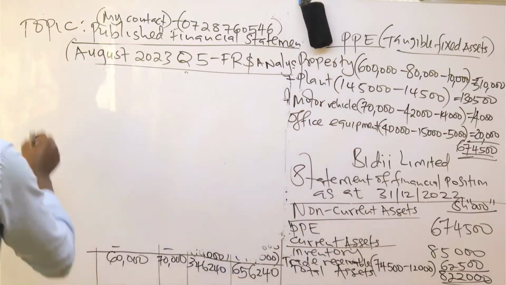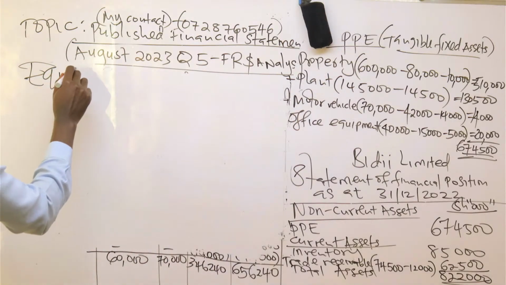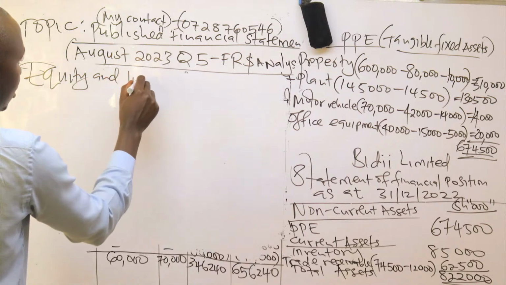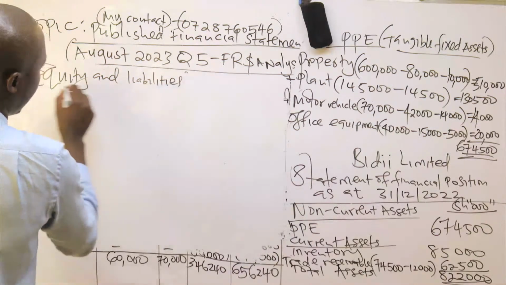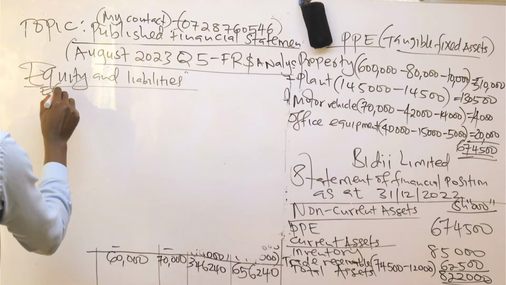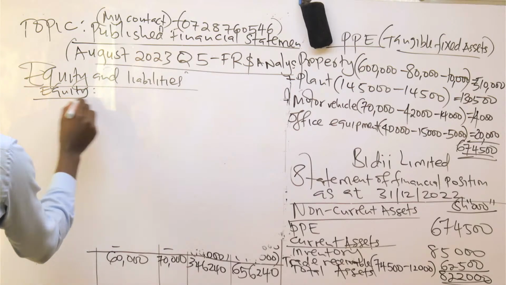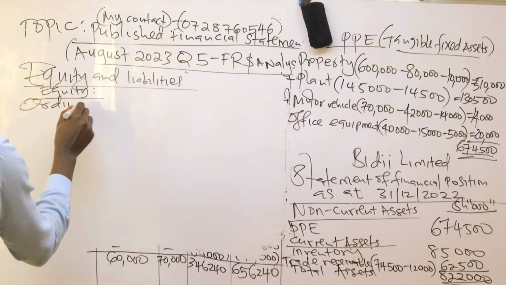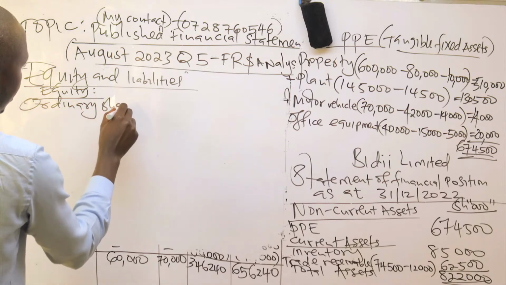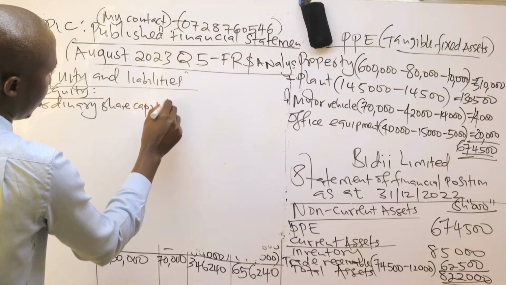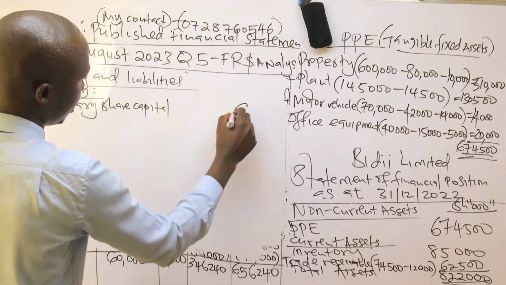So we talk about equity and liabilities. For equity, we have ordinary share capital. Ordinary share capital was 60,000.